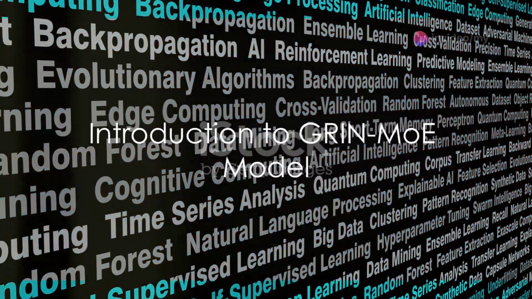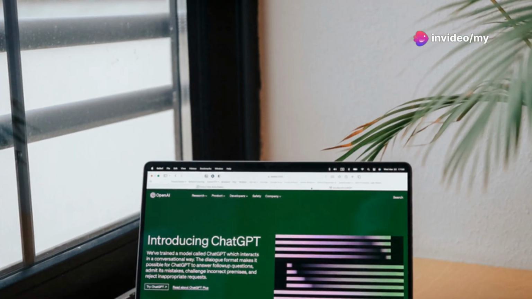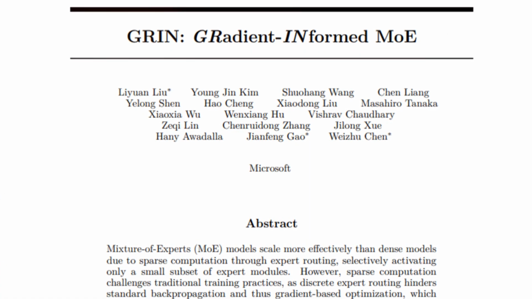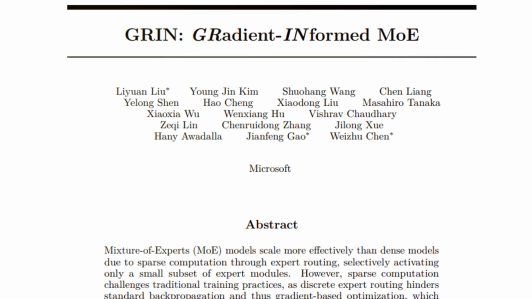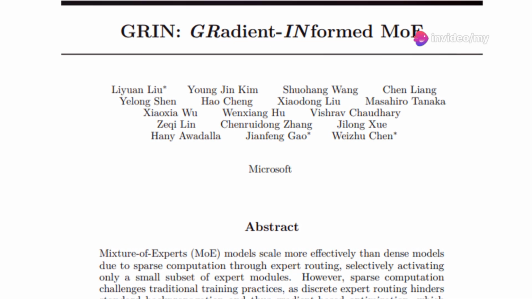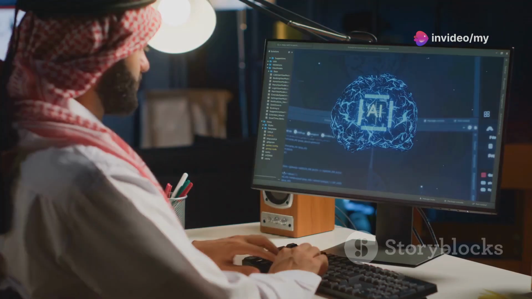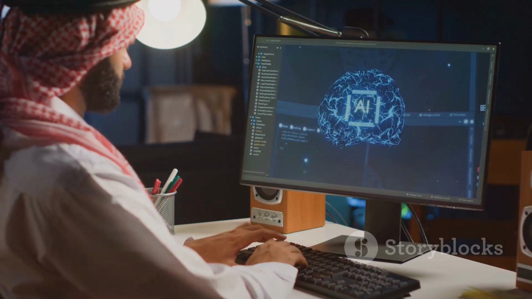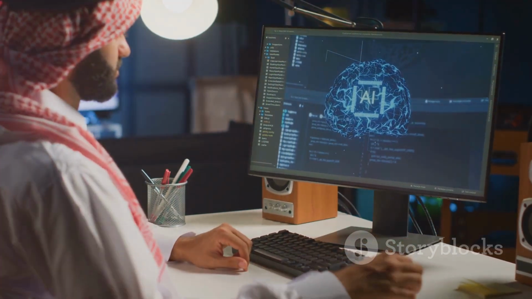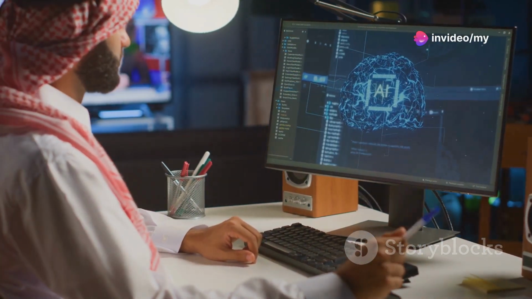Ever wondered how the current state of artificial intelligence is evolving? Well, Microsoft's latest innovation, the GRIN-MoE model, is making waves and changing the game. The traditional mixture of experts, MoE model, uses sparse computation, activating only a few modules at a time, making it efficient for big tasks, but facing issues like optimizing gradients. The new GRIN-MoE model tackles these problems using specialized features, preventing token dropout. These features have made the MoE models more scalable and better performing, further assisting AI advancement.